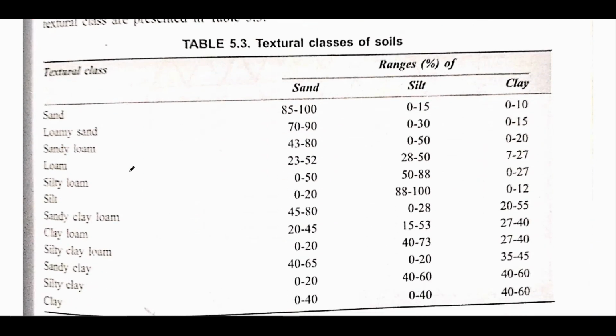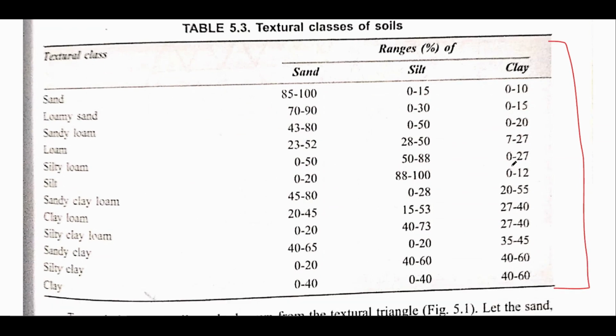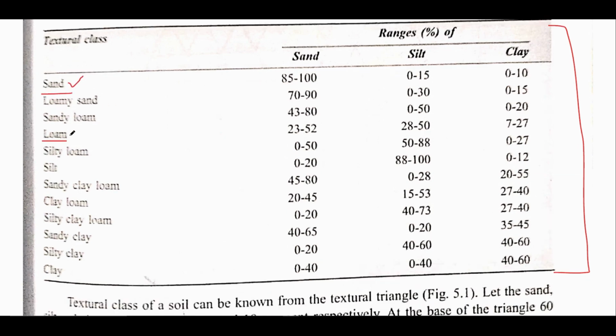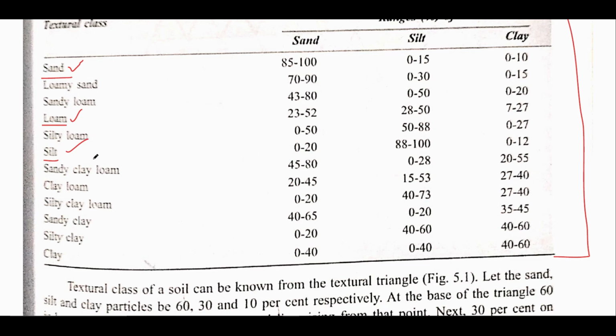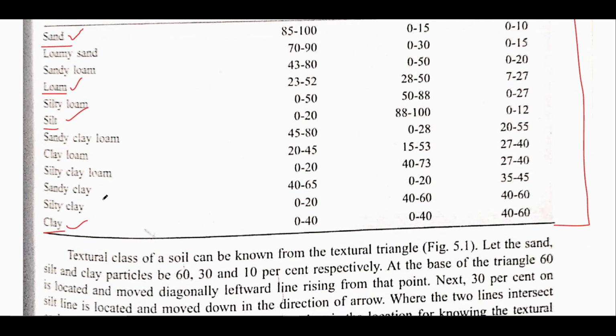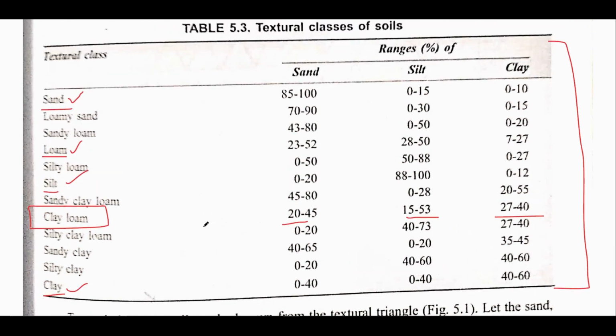This is very important. After that, this is the various range that is given for various soils, that is, the amount of sand, silt and clay present. Just remember the order: sand, number 1, then loam, number 2, then silt, then clay. And just for understanding purposes, so that you do not make mistakes, remember clay loam. 1, 2, 3, 4, 5, just remember these 5. You will come to know the basic percentage of these 3.